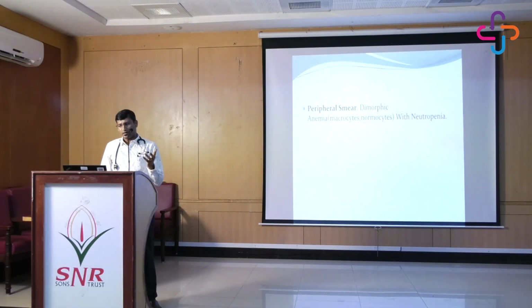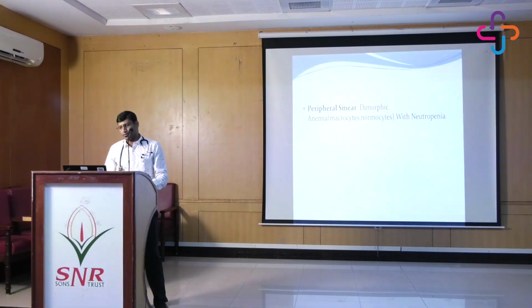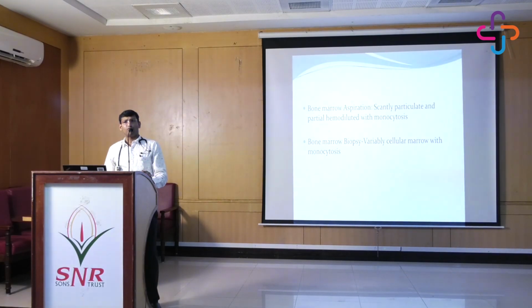So again, the peripheral smear did not reveal anything, just a dimorphic anemia, macrocytes with normocytes with neutropenia. So again, because the counts were not recovering despite waiting for a week or so, the polys are still less than 10%. So we are thinking that maybe it may not be viral induced. We went with the marrow.